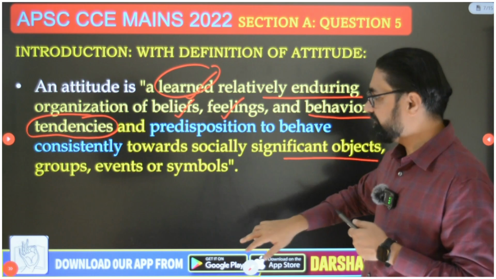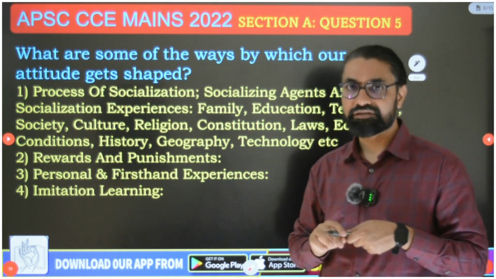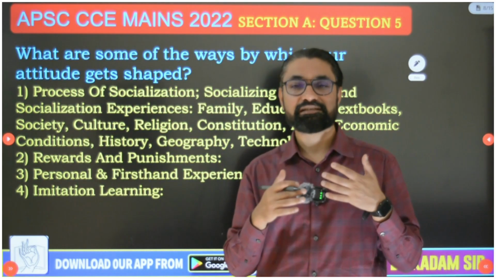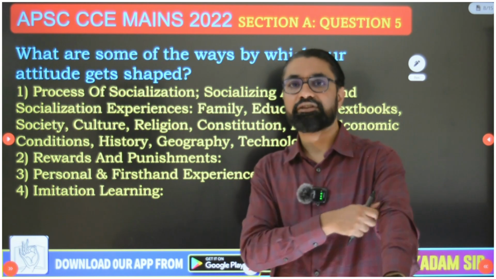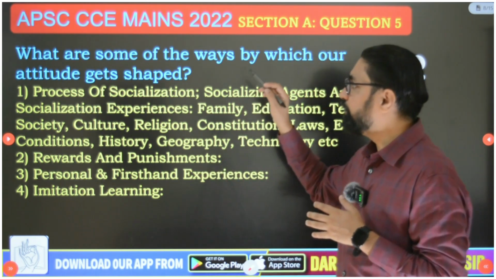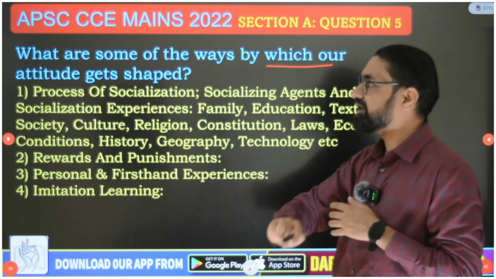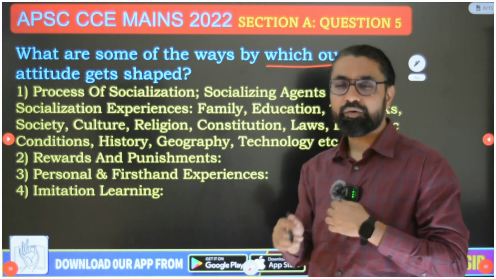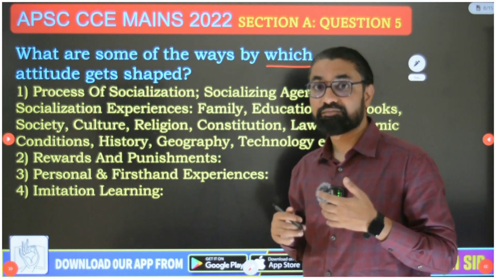Okay, so write this definition, then go to the second question first, because the first question has an analysis and conclusion. So I will keep that question and write it later on. So directly, what are some of the ways by which our attitudes get shaped? Then write all these ways. I won't be able to explain all these ways, guys.